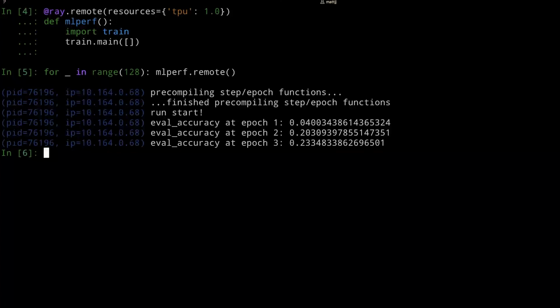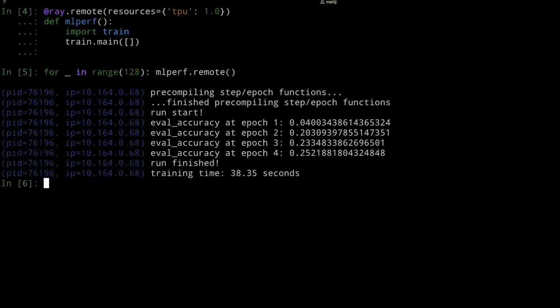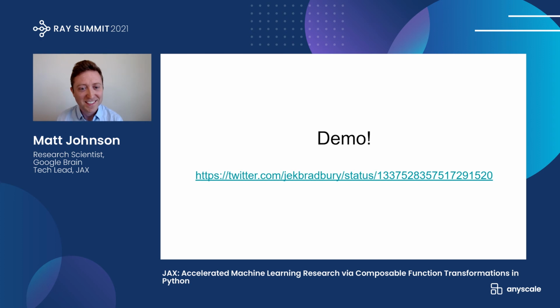And so we're running these steps very quickly. And the MLPerf target BLEU score is 25, or an eval accuracy of 0.25. And here we can see we finished training in just 38.35 seconds using this TPU supercomputer and Ray. So if you'd like a more detailed look at that same demo, check out this tweet linked here. And you can see a bit more into the guts of how all that works.